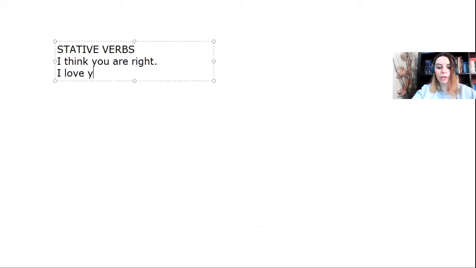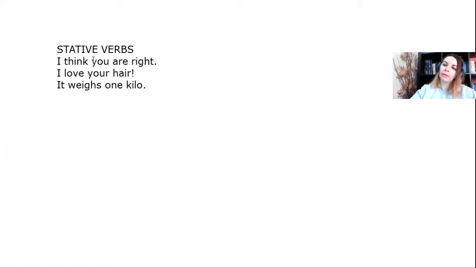I love your hair. You can say, it weighs 1 kilo. Okay, now these verbs can be found in the simple present tense, but not in the present continuous because some of them can have a different meaning if they take an ing form.